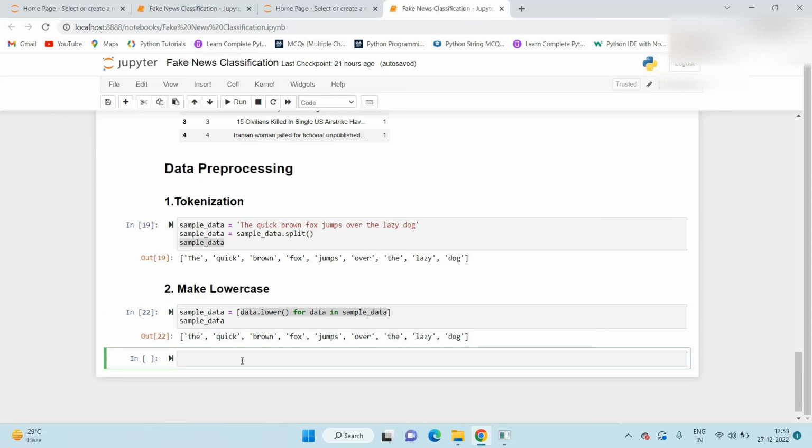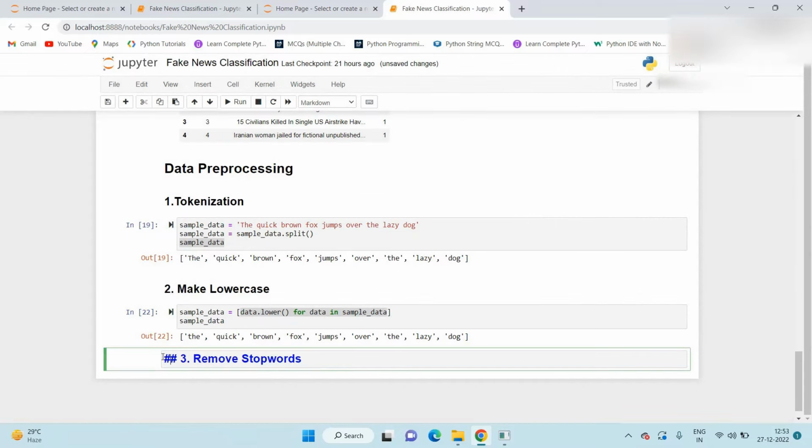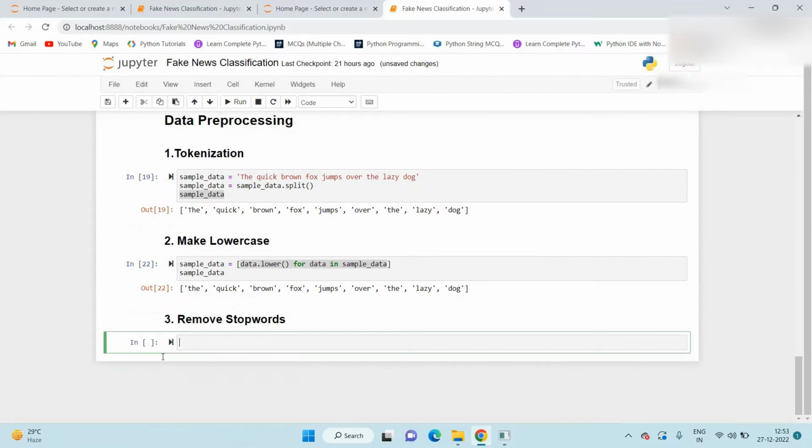Now the third operation is removing the stopwords. In English, there are a lot of words that appear very frequently, like is, and, the, but the NLP pipeline will flag these words as stop words.